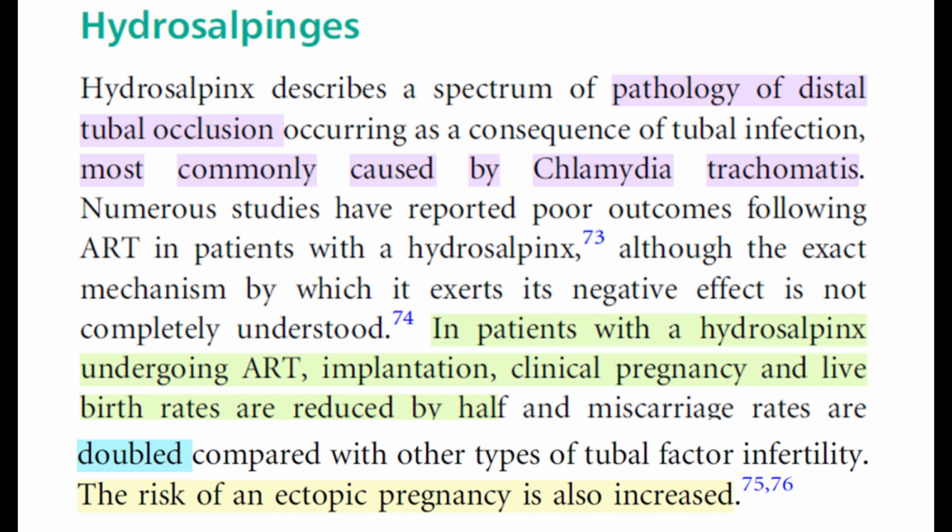Hydrosalpinges. Hydrosalpinges describes a spectrum of pathology of distal tubal occlusion occurring as a consequence of tubal infection, most commonly caused by Chlamydia trachomatis. Numerous studies have reported poor outcomes following ART in patients with a hydrosalpinx, although the exact mechanism by which it exerts its negative effect is not completely understood. In patients with a hydrosalpinx undergoing ART, implantation, clinical pregnancy, and live birth rates are reduced by half, and miscarriage rates are doubled compared with other types of tubal factor infertility. The risk of an ectopic is also increased.